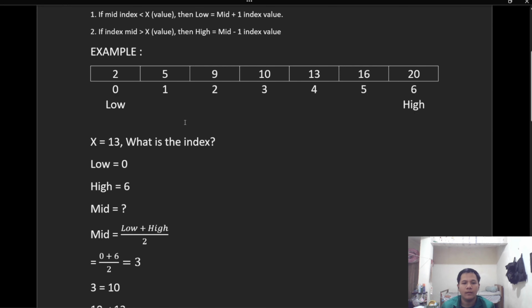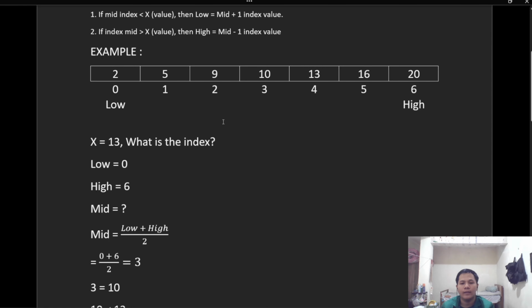For example, here there are 7 index values, then divided into low index and high index. Then find the value x, which is 13, at what index.